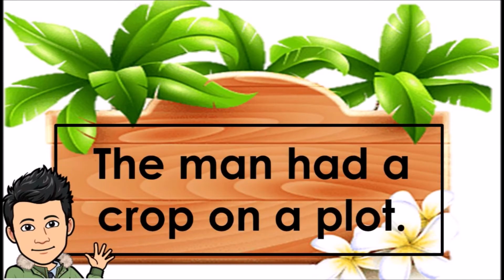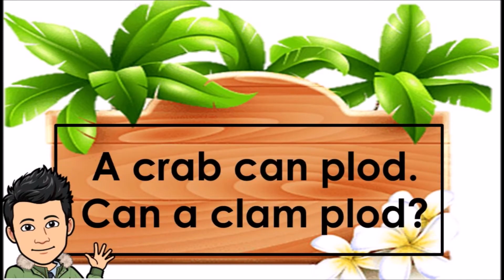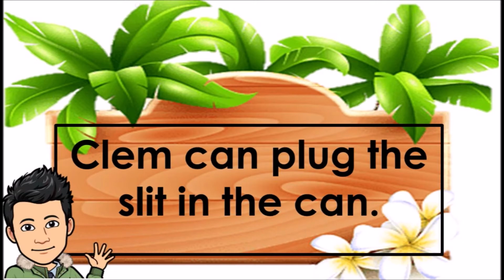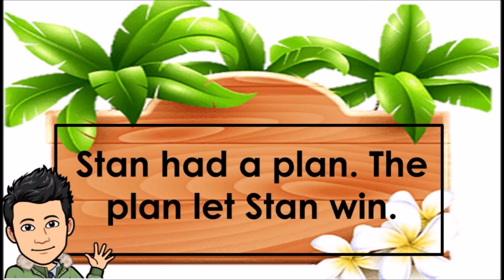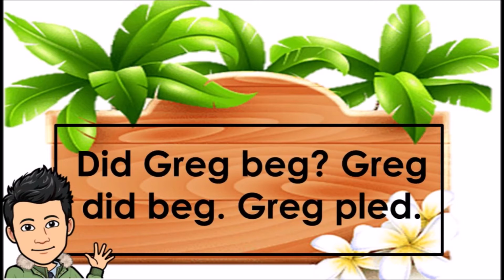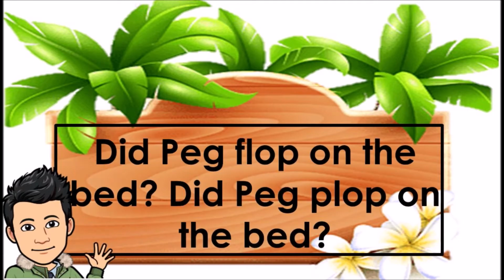The man had a crop on a plot. A crab can plod. Can a clam plod? Clam can plug the slit in the can. Stan had a plan. The plan let Stan win. Did Greg beg? Greg did beg. Greg pled. Did Peg flop on the bed? Did Peg plop on the bed?